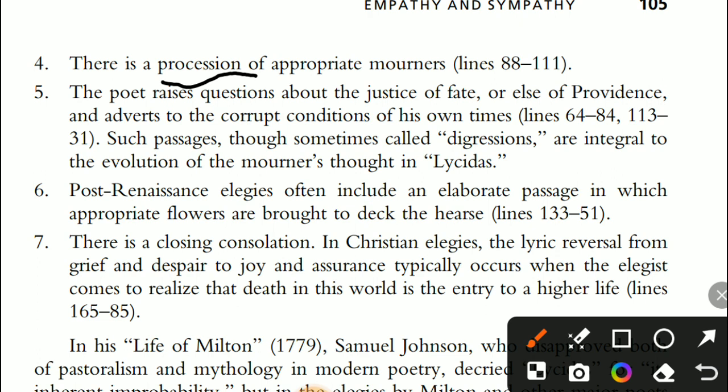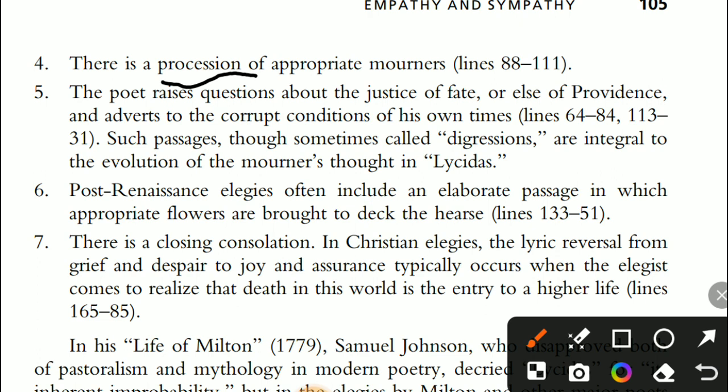The poet raises questions about the justice of fate or providence and adverts to the corrupt condition of his own times. Such passages, though sometimes called digressions, are integral to the evolution of the mourner's thought in Lycidas.